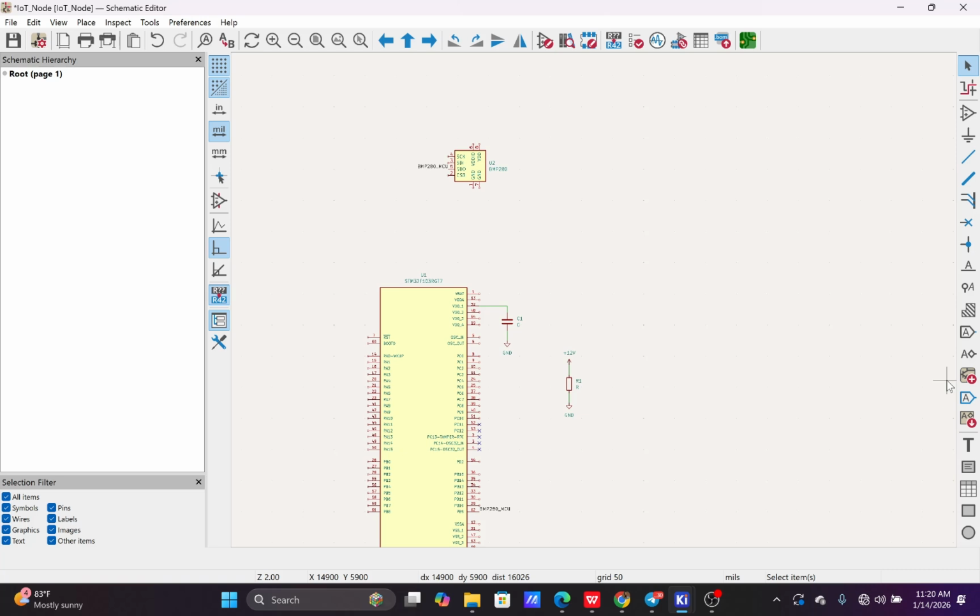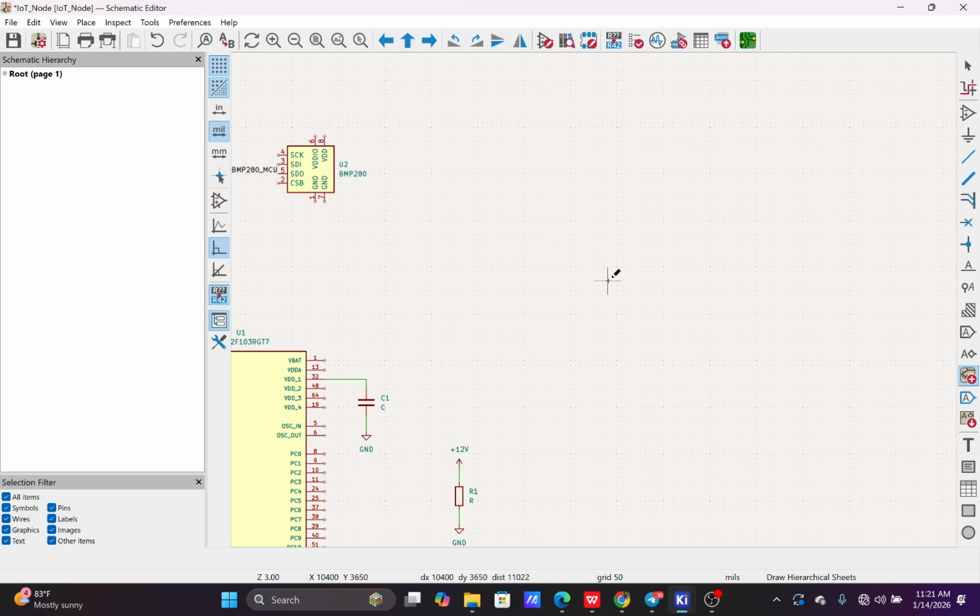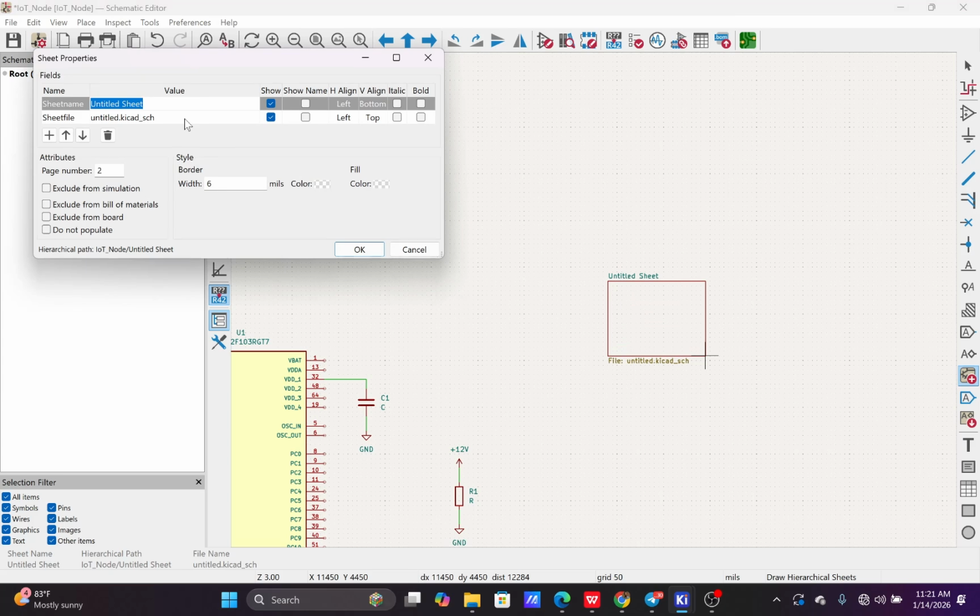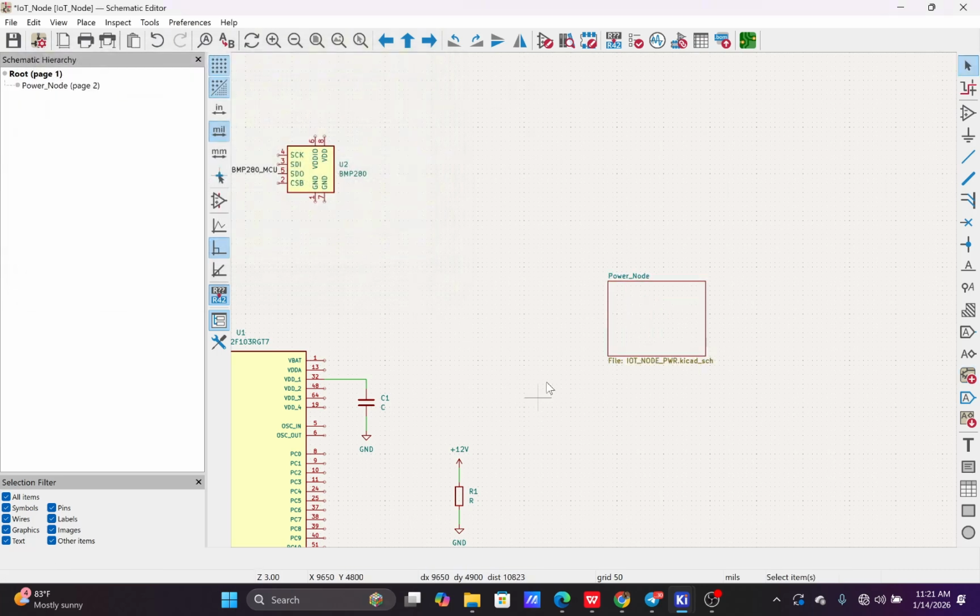So what you can do is come to hierarchy sheet, click on it, and then this will come out. Then you can click on this thing and make it the size you want. Then you can name the sheet. Let's name it power node. Then the sheet file name, you can name it IoT node power PWR. Yes, then okay. Once you press OK, you've created another sheet.